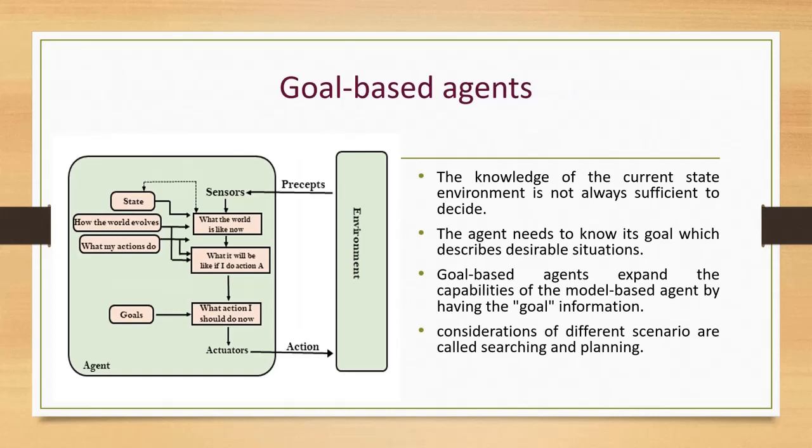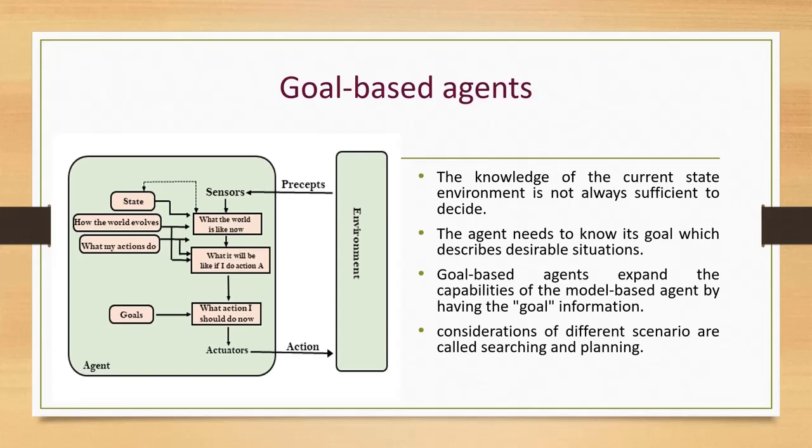The next one is goal based agents. The knowledge of the current state of the environment is not always sufficient to decide for an agent what to do. The agent needs to know its goal, which describes the desired situation. The goal-based agent expands the capabilities of the model-based agent by having the goal information. They choose an action so that they can achieve the goal.